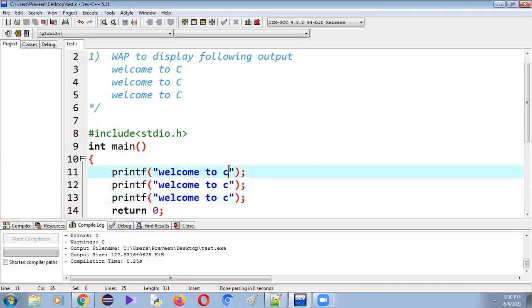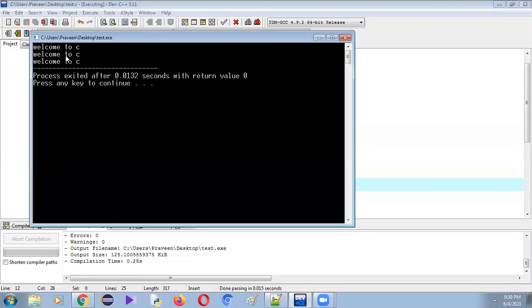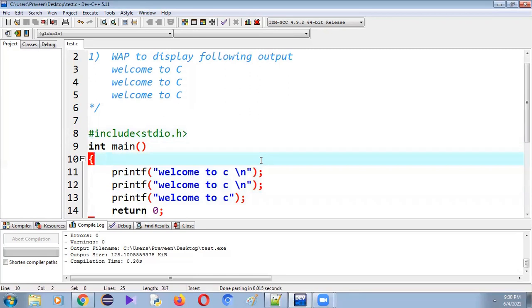So we have to use \n, which stands for new line. Let me add it here. Here also \n. Save it, compile and run it. Now you can observe here, welcome to C is displayed in separate lines. Okay, so this \n is called an escape character. It is a new line.